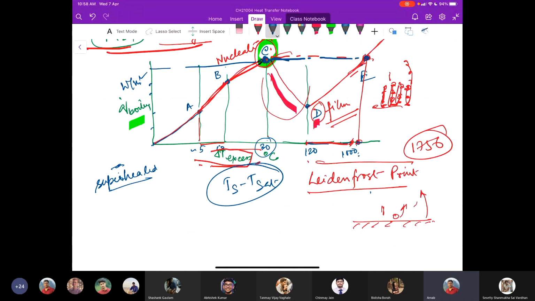This sudden temperature jump from here to here in order to have this same Q max can cause several safety issues.